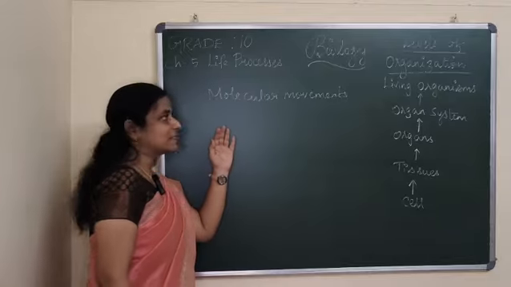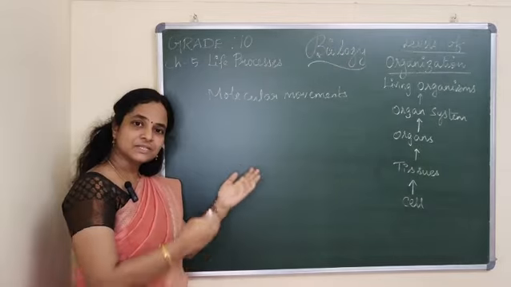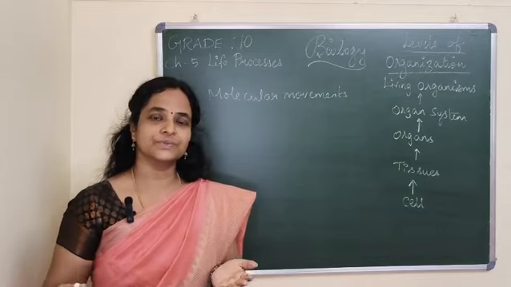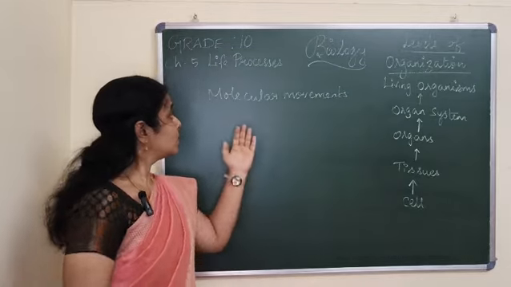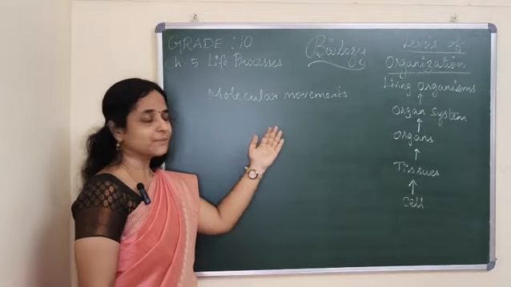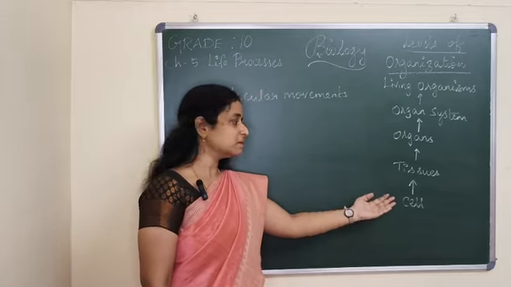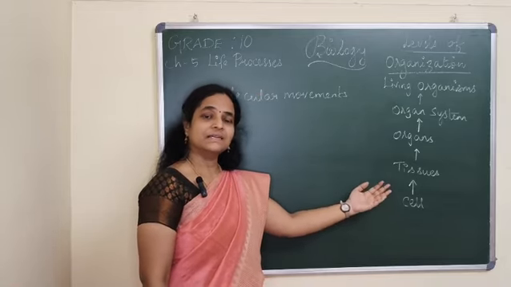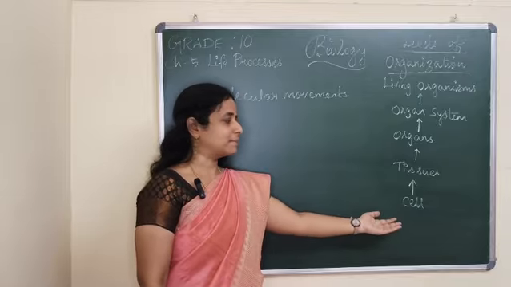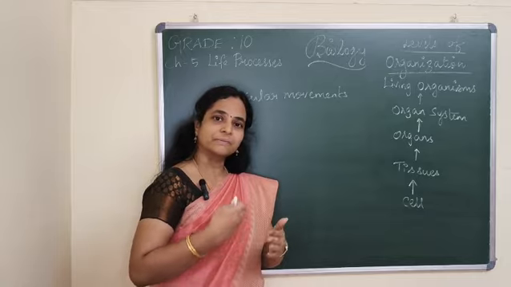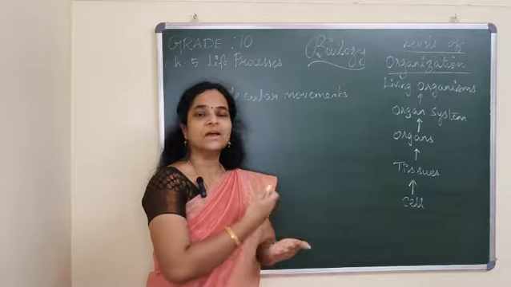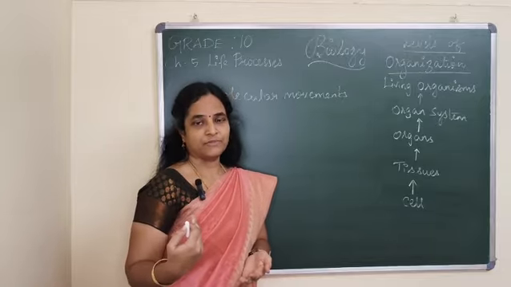This molecular movement has to continue in order to continue the life cycle. So what do they require if they need to continue? The cell has to multiply, the cell has to do all the functions. Sometimes the cell can become old and even damaged. So the cell has to repair and maintain in order to continue the life processes.